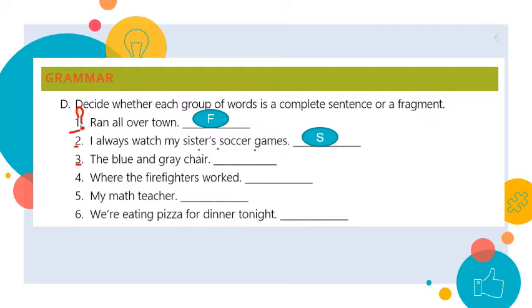Number 3, the blue and gray chair. The blue and gray chair, then what? The telling part is missing here, so this is of course a fragment. Number 4, where the firefighters worked. Okay, then what? What happens next? So this is also a fragment. Number 5, my math teacher. My math teacher did what? It doesn't give me a complete idea, so it's a fragment. Number 6, we're eating pizza for dinner tonight. This one has both parts, the naming and the telling, so it's a complete sentence.